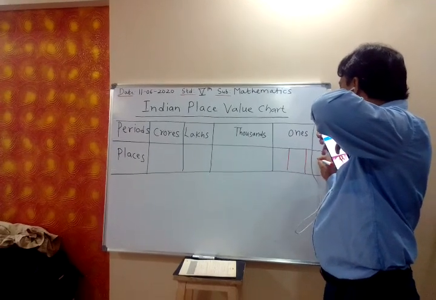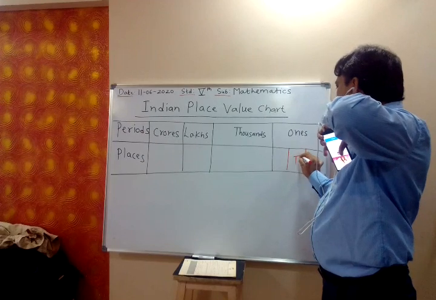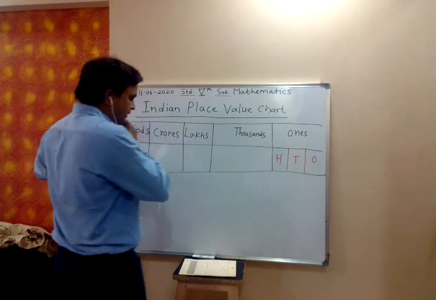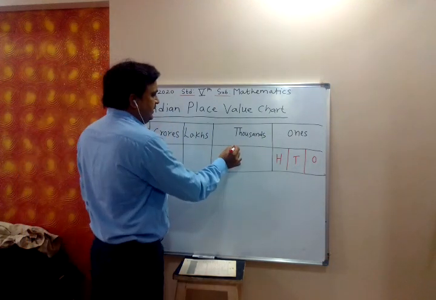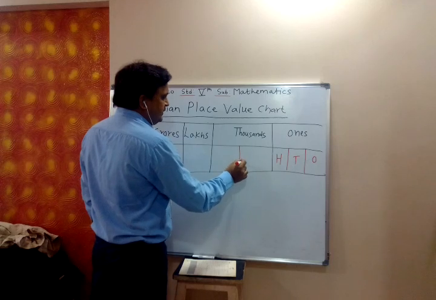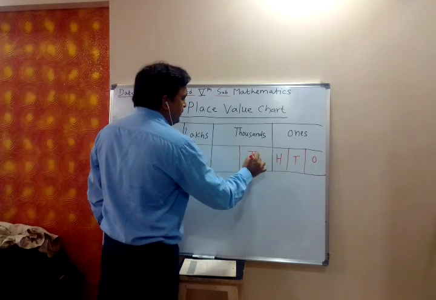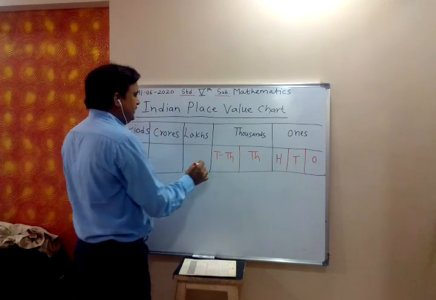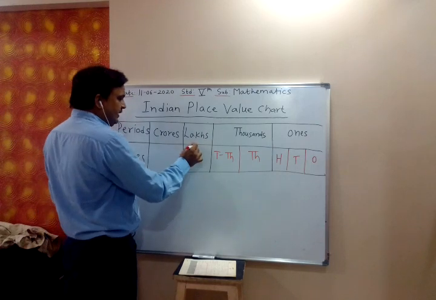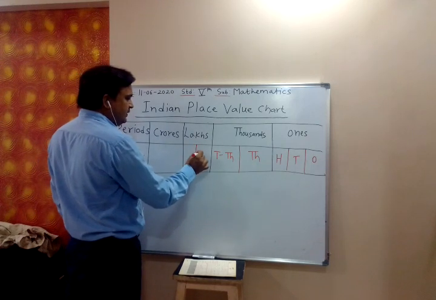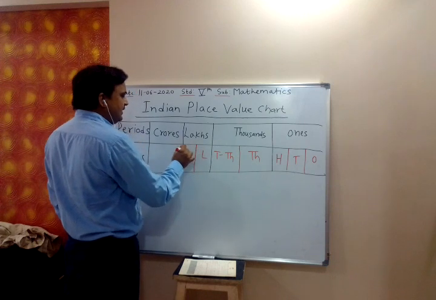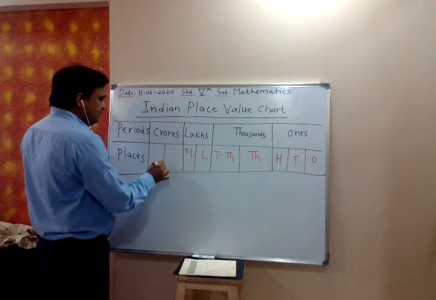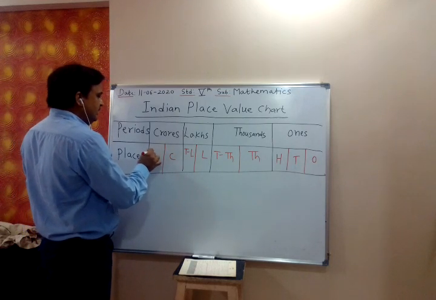In ones, we have ones, tens, and hundreds. Then in thousands, there are two digits, 1,000 and 10,000. In lakhs, there are two digits, lakh and 10 lakhs. In crores, there are two digits, crore and 10 crores.